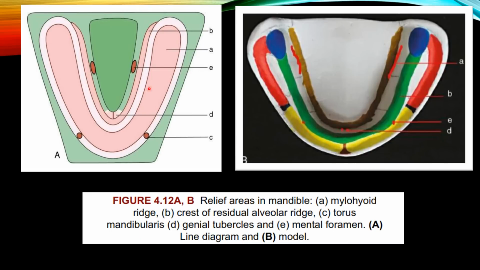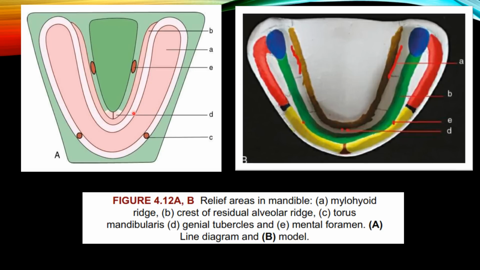So coming to the relief areas in the mandible. First one is the mylohyoid ridge, shown here in red color. This one is the crest of the residual alveolar ridge. Then torus mandibularis, which is not presented here.